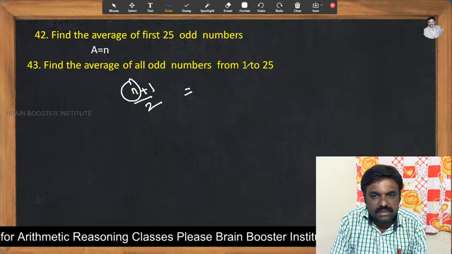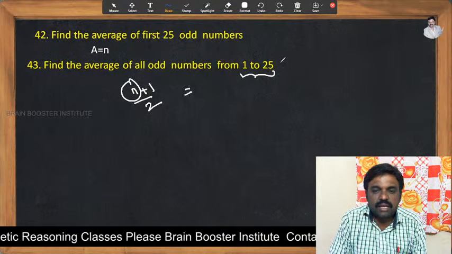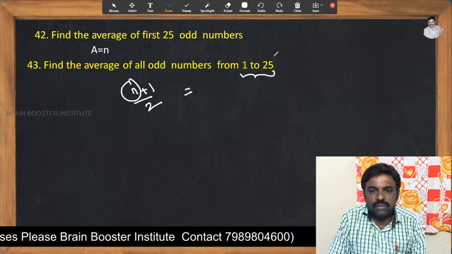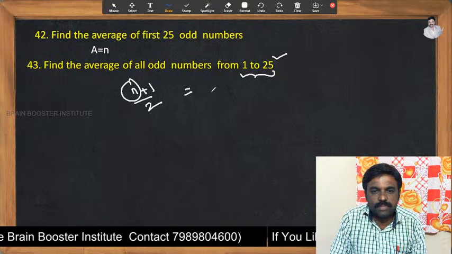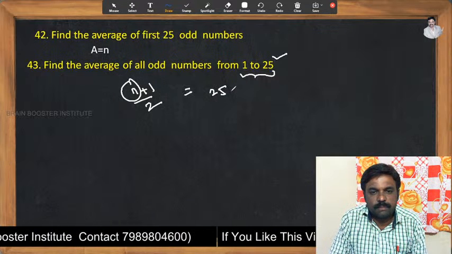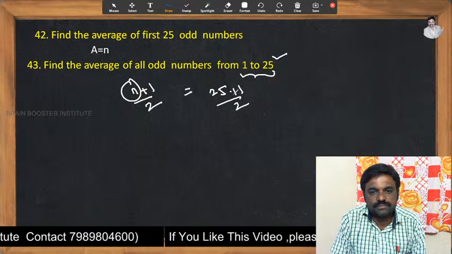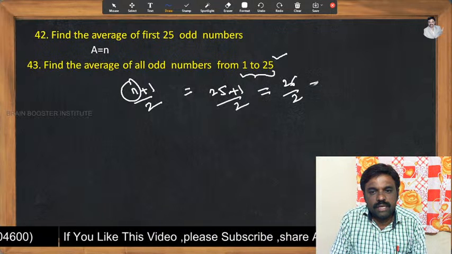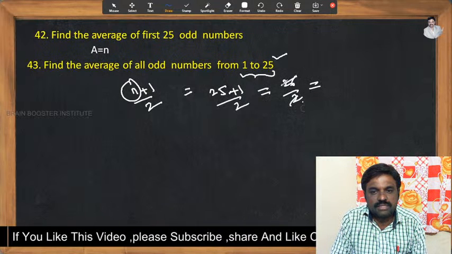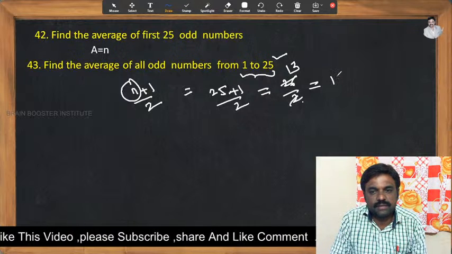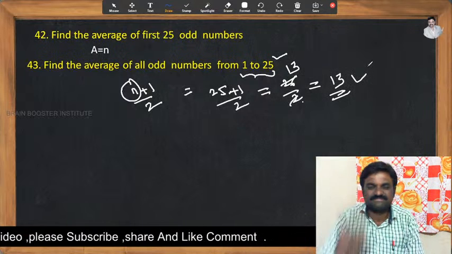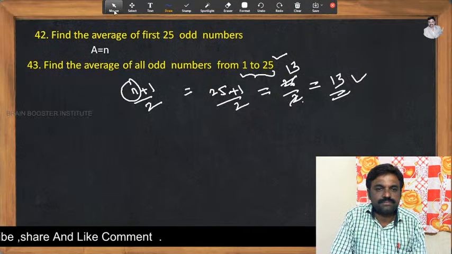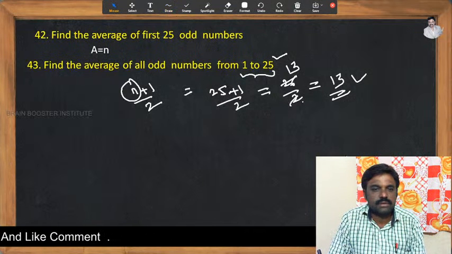The highest odd number in the given numbers. They give 1 to 25, so the highest odd number is 25 only. Now 25 plus 1 by 2, that is 26 by 2. By cancelling, 2 ones are 2, 2 13s are 26, we get 13. Is it easy? Okay. So this is the formula, and let's go to the next one.